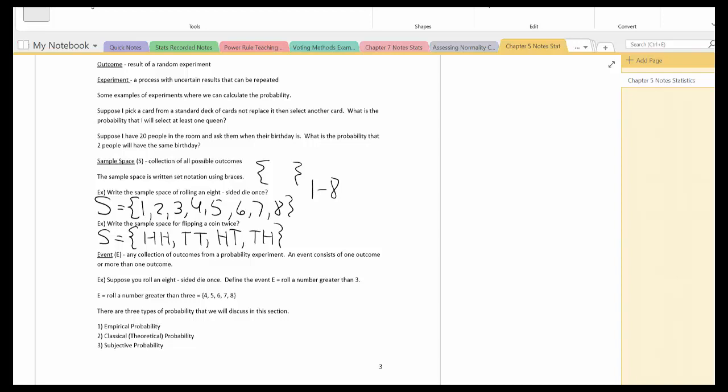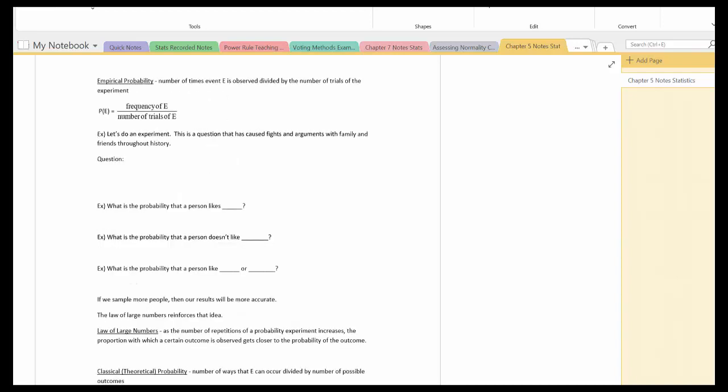All right, there are 3 types of probability we will discuss. Empirical probability, classical or theoretical probability, and subjective probability. Let's start with empirical probability. That's the number of times event E is observed divided by the total number of trials of the experiment. So again, probability with respect to E is the frequency of E divided by the number of trials.